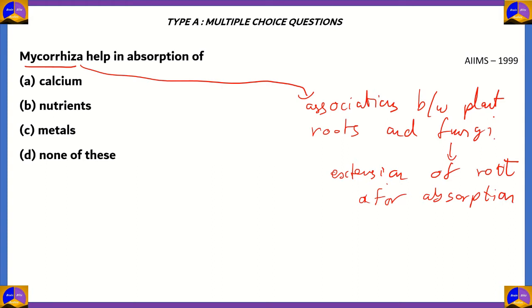So what is the function of a root? The function of a root is to absorb nutrients and water. So mycorrhiza helps in absorption of option B, nutrients.